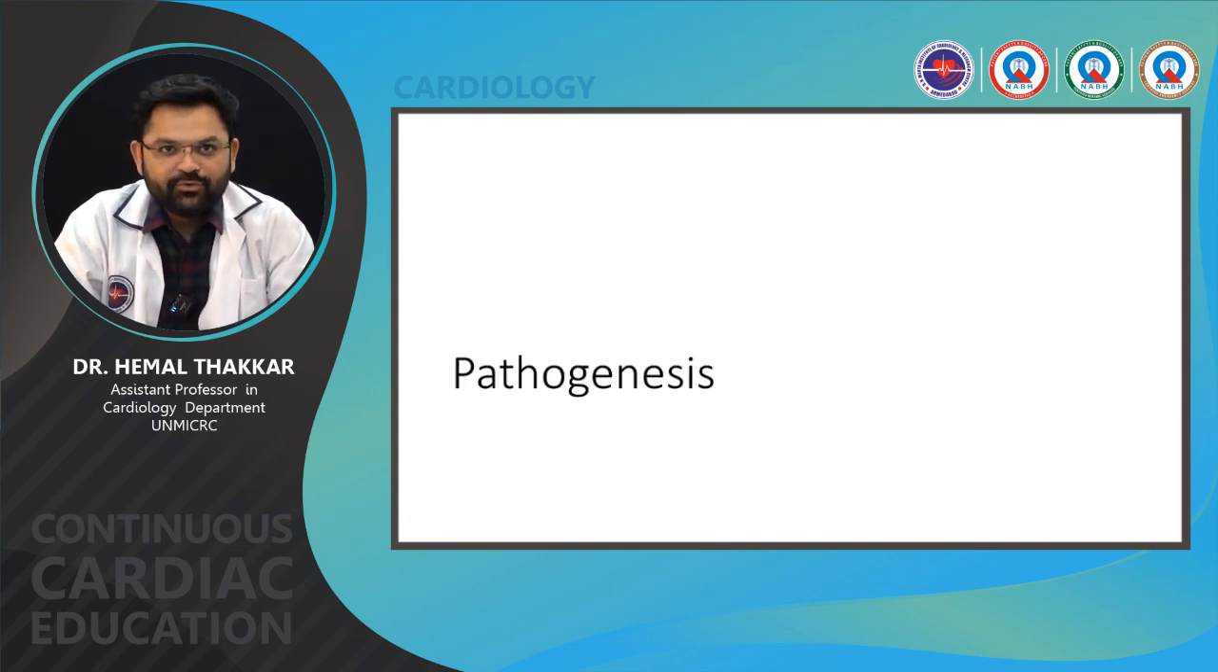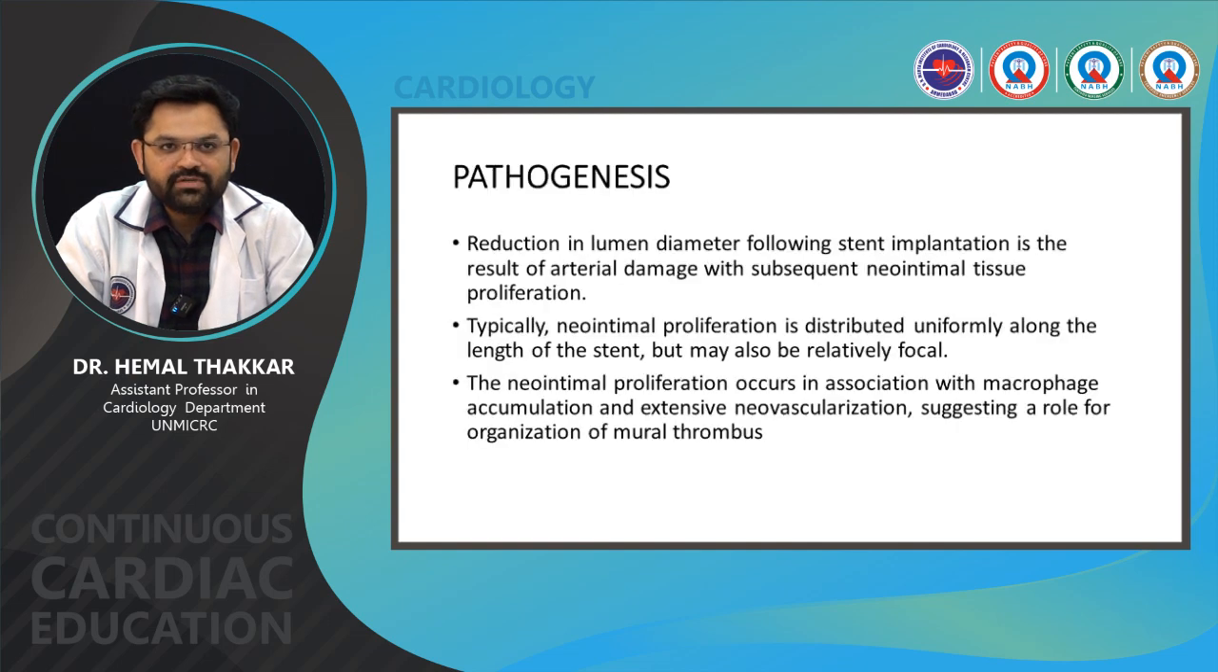So, what is the pathogenesis of in-stent restenosis? Pathogenesis includes a reduction in lumen diameter following stent implantation, which is the result of arterial damage with subsequent neointimal tissue proliferation. Typically neointimal proliferation is distributed uniformly along the length of the stent, but may also be relatively focal. This neointimal proliferation occurs in association with macrophage accumulation and extensive neovascularization, suggesting a role for organization of mural thrombus. So, basically after endothelial damage, there is macrophage accumulation which leads to extensive neovascularization.